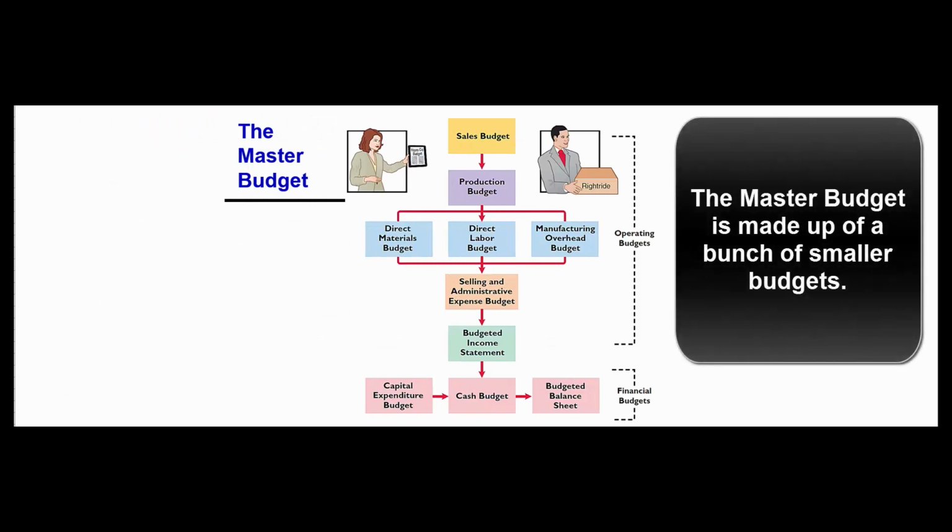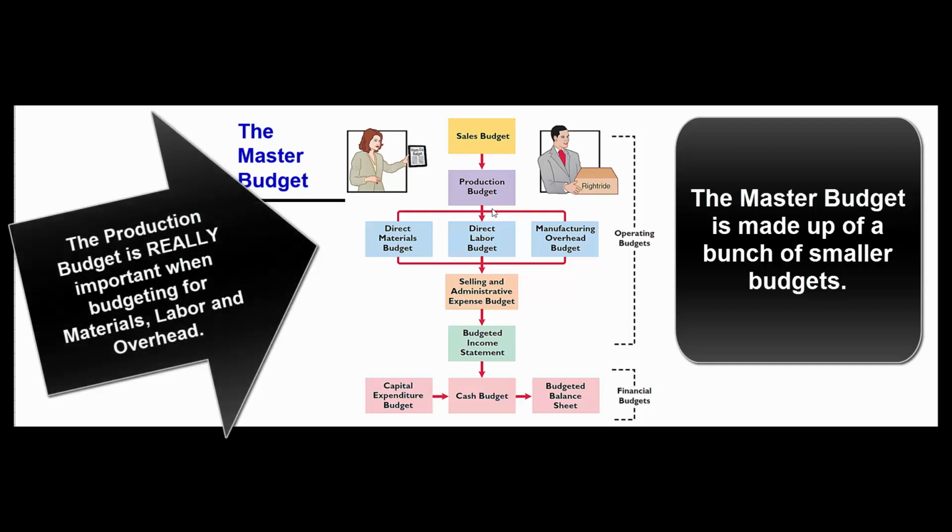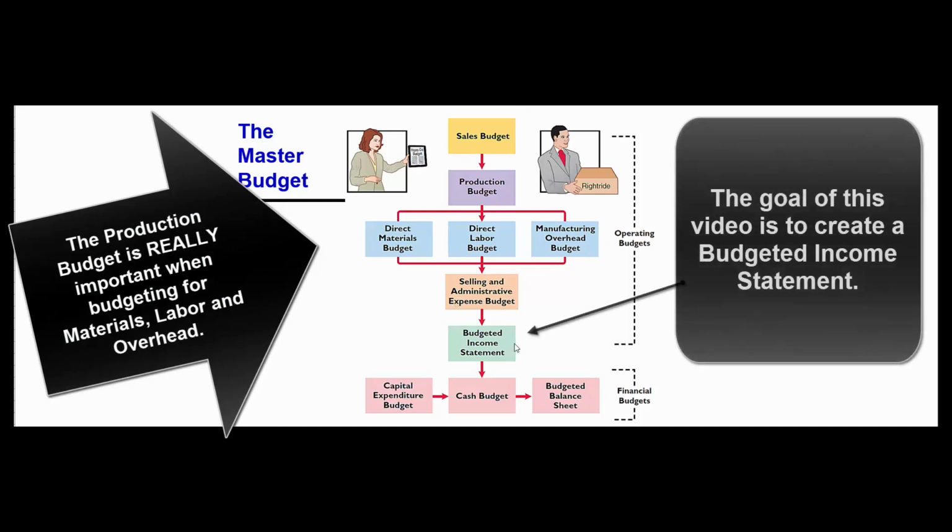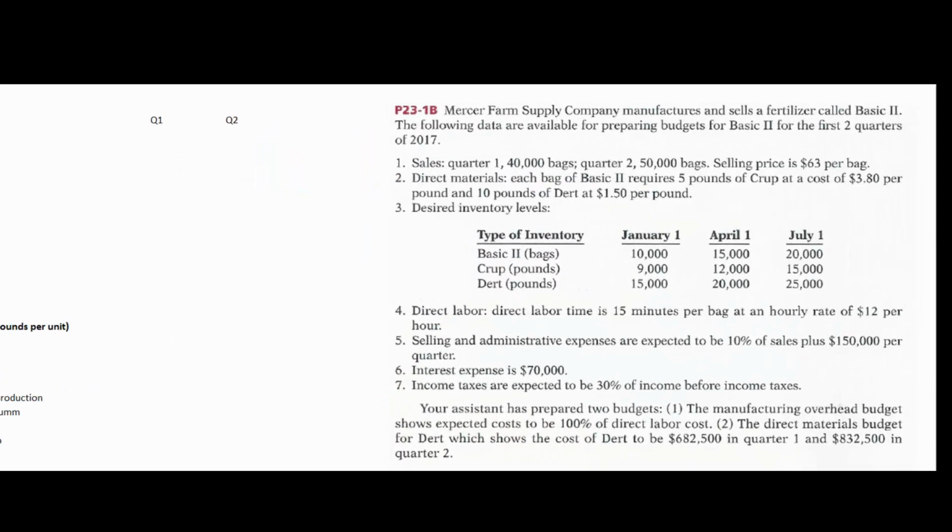So the master budget is really made up of a bunch of smaller budgets. We'll start with sales, and then we'll create a production budget, which means we've got to look at materials, labor, and overhead. Then we'll look at SG&A, and we'll come up with a budgeted income statement. That's what we're going to do today. To get to the financial budgets, in other words, how much money are we going to spend on new equipment, what's our cash picture going to look like, and what's our balance sheet going to look like, that's a much bigger project. Today, we're just going to try to come down this line here and create a budgeted income statement.